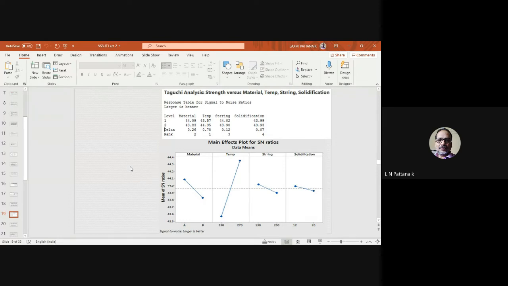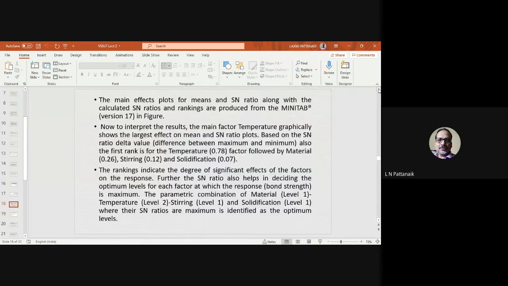So how will you be able to understand? You can see the interpretation of that on the slide just before it. The main effects plots for the means and SN ratio, along with the calculated SN ratios and rankings, are produced. In the next slide I have just shown. Now to interpret the results, the main factor temperature graphically shows the largest effect on the mean and SN ratio plots. So just refer to the figure.